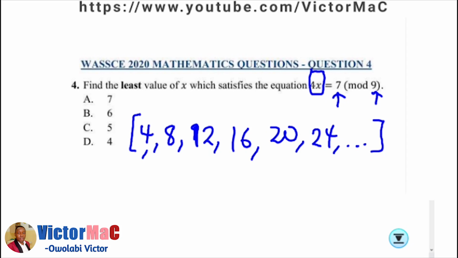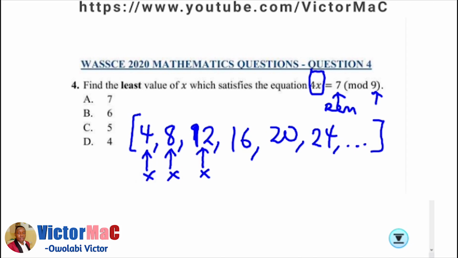When I divide 4 by 9, it is 0 remainder 4, and that's not my remainder. Alright, so let's proceed. Dividing 8 by 9 again, it is 0 remainder 8. But when I divide 12 by 9, it is 1 remainder 3. So I'm also going to discard that, just like I discard this one.